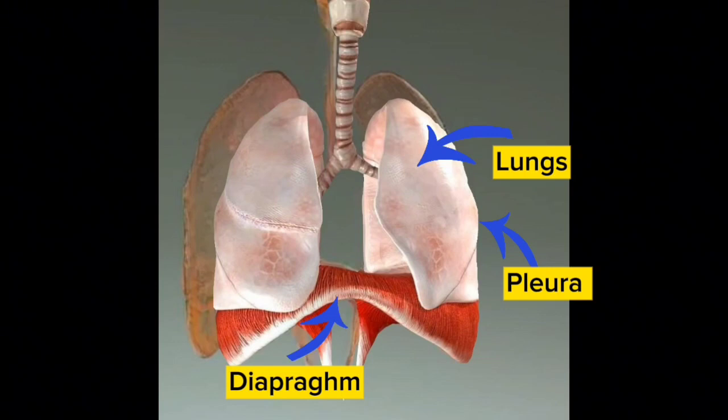The pleura that is directly attached to the lungs is called the pulmonary pleura. Between the membranes and the lungs, there is lymph fluid which serves to protect the lungs from friction when expanding and deflating. Inflating and deflating the lungs is caused by changes in pressure in the chest cavity.